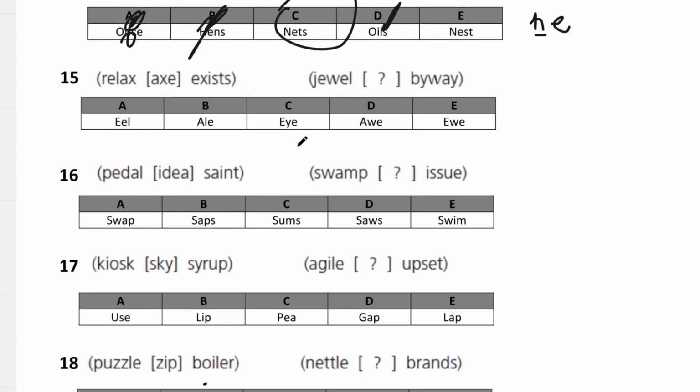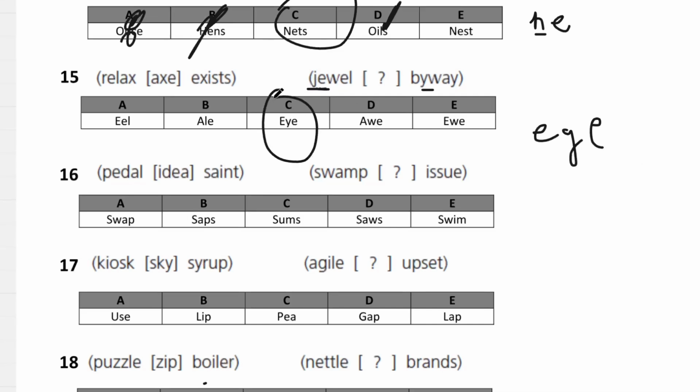Question 15. We have relax. AX. We have two different X's. So definitely has to be this one, second letter first, E. Then it looks like it could be either EL. However, we are going to use this second one, which is Y over here. And then it looks like we have to end off with, to make sense, this second letter here, which is I. Let's get C as our answer.